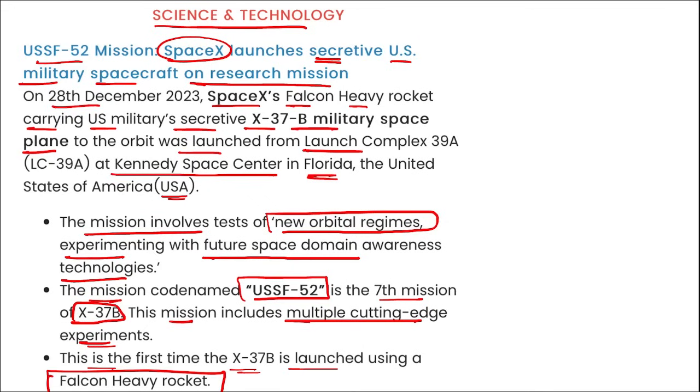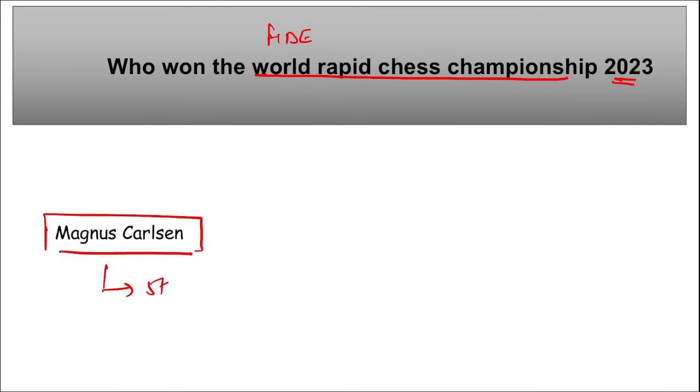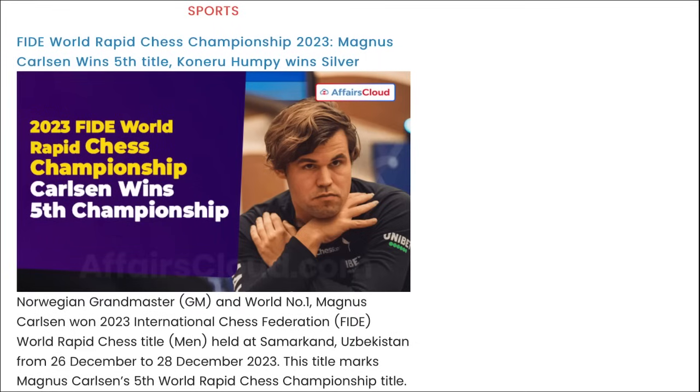Next, who won the World Rapid Chess Championship 2023? Who won the FIDE World Rapid Championship 2023? It was won by Magnus Carlsen, and this is the 5th time that he has won this championship. This is his 5th title. As you can see him in the picture, he is Magnus Carlsen. And Koneru Humpy has won the silver medal.